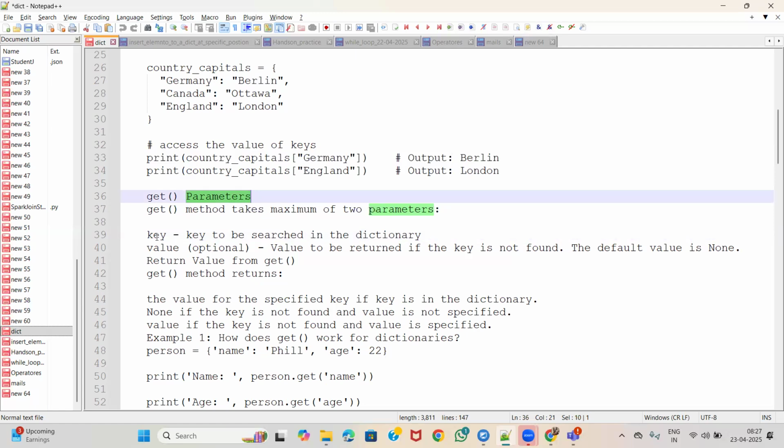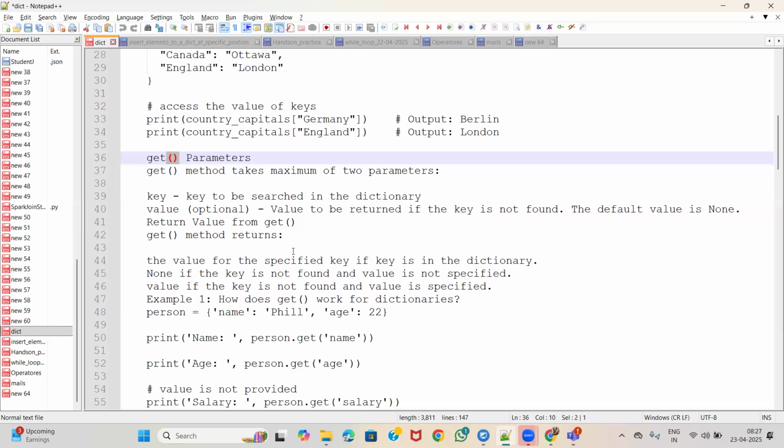One is the key, whatever key we would like to see the value of. That key we should pass inside the get method. And another parameter is an optional one. Let me take a walk through it, I will let you know.